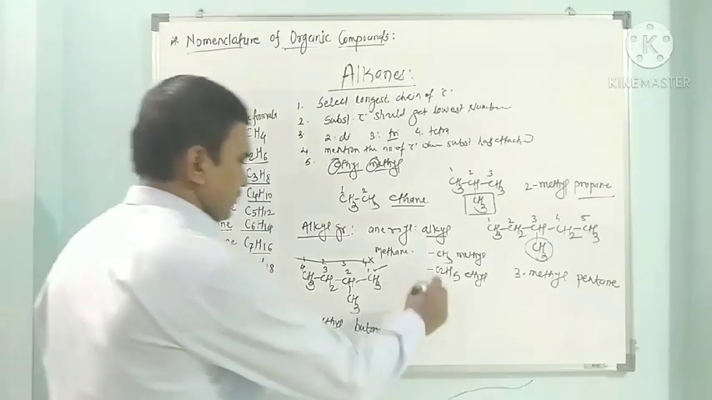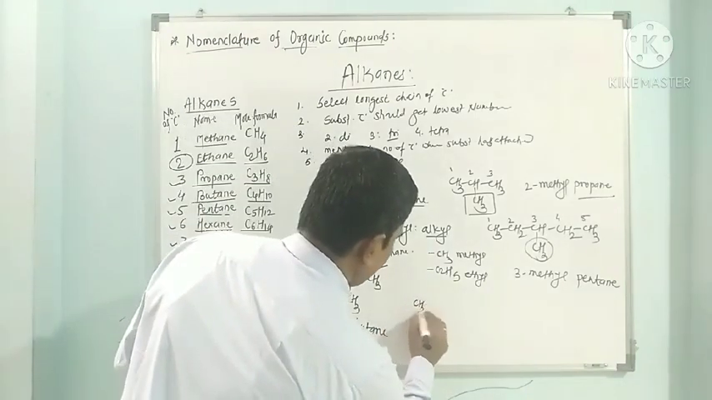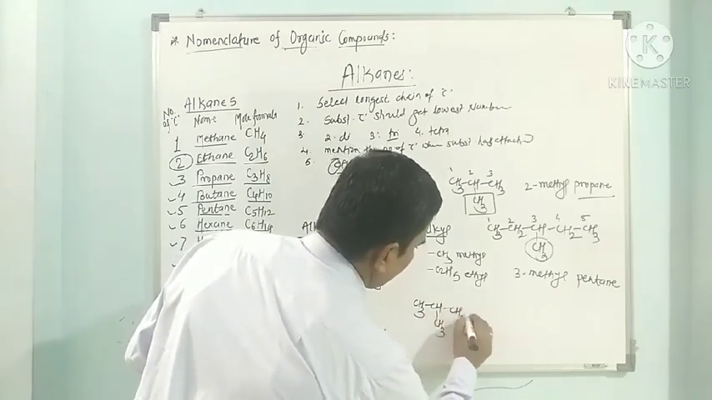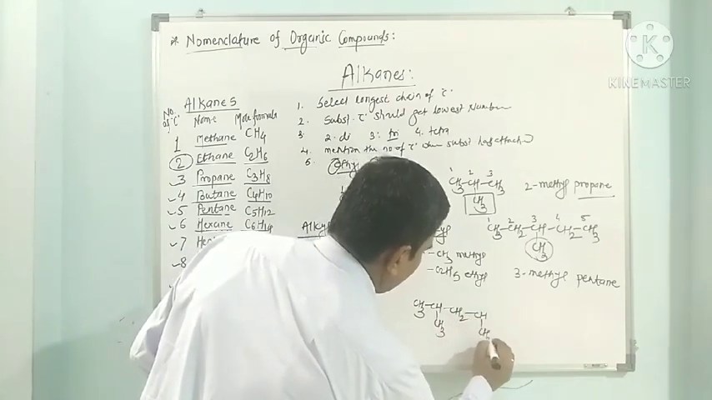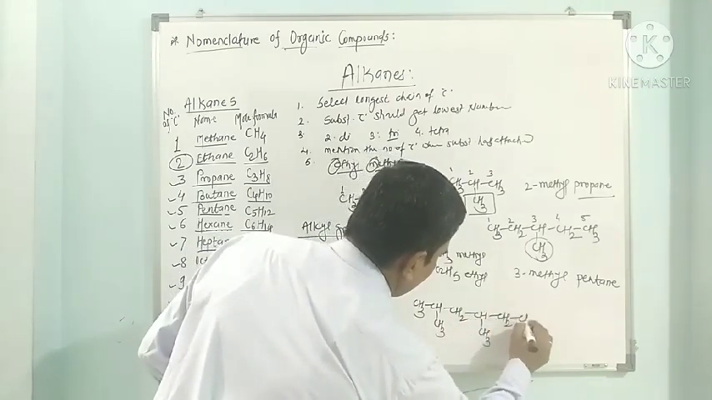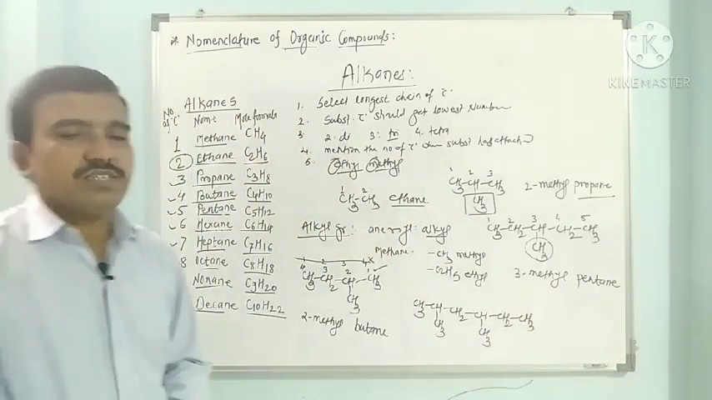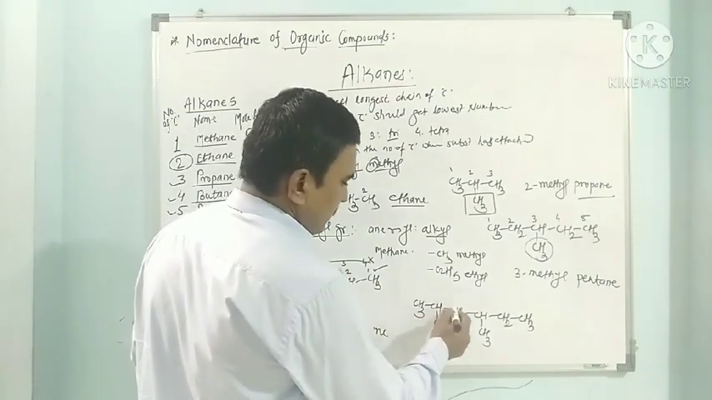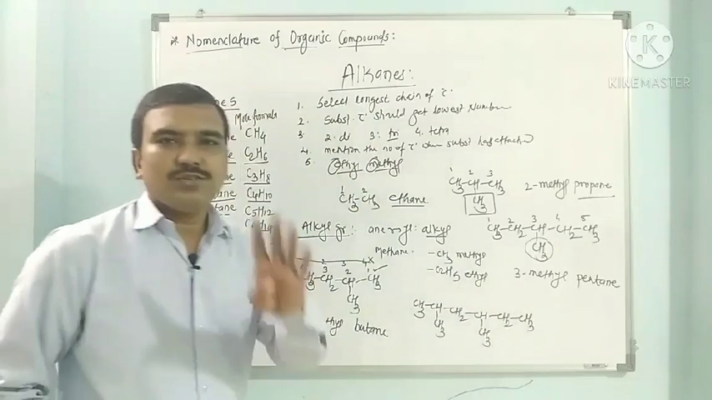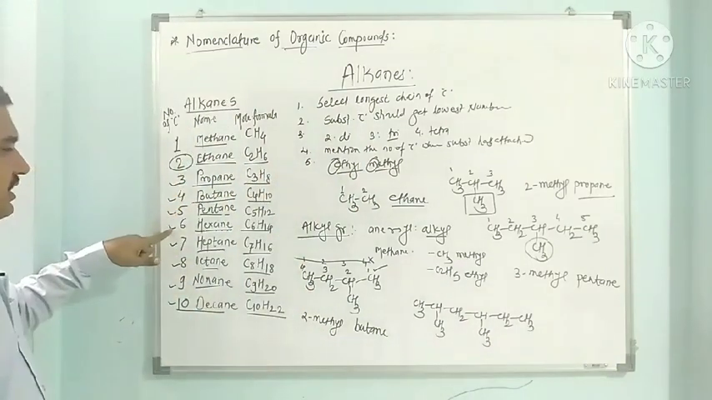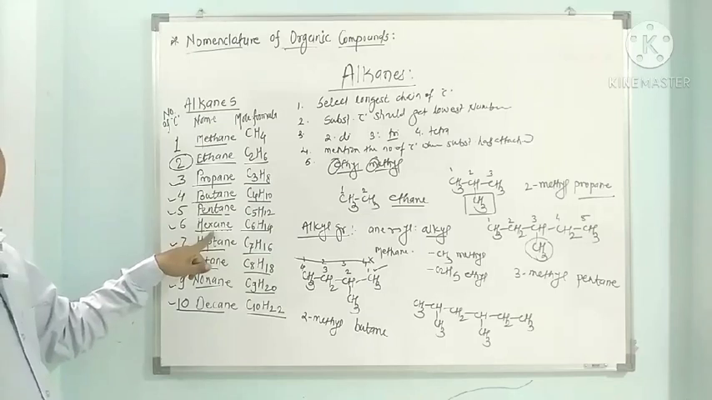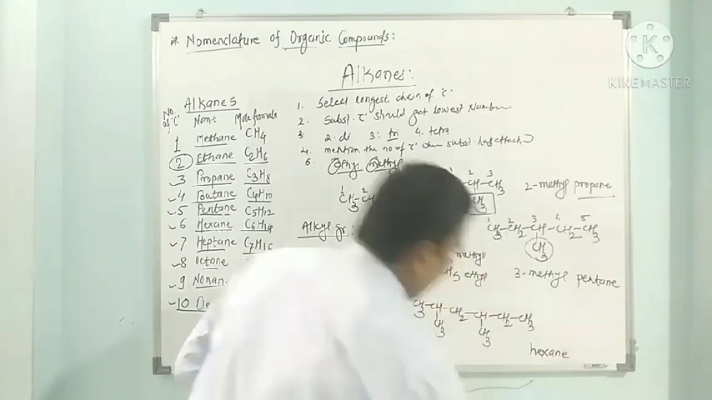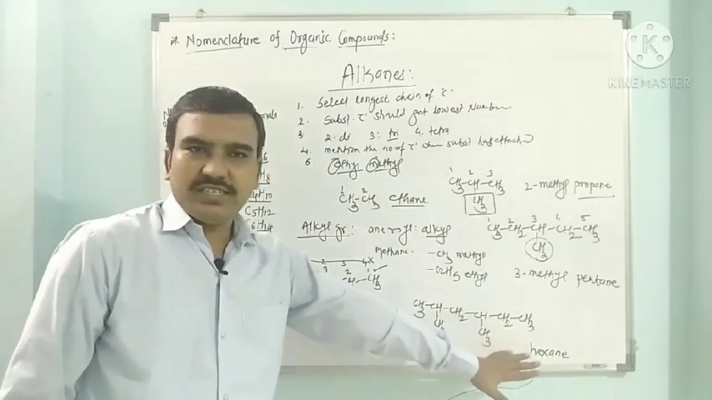Now the next one is CH3, CH, CH3, CH2, CH, CH3, CH2, CH3. Now see how many carbons are there in a straight chain. 1, 2, 3, 4, 5, 6. So 6 carbons are there, and if 6 carbons are there, it corresponds to hexane. So its parent alkane is hexane.